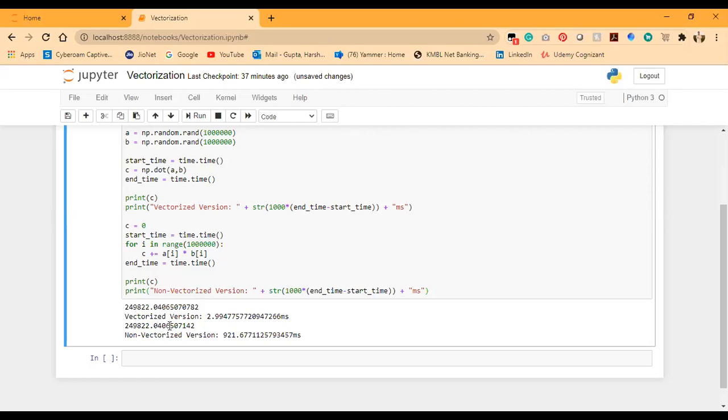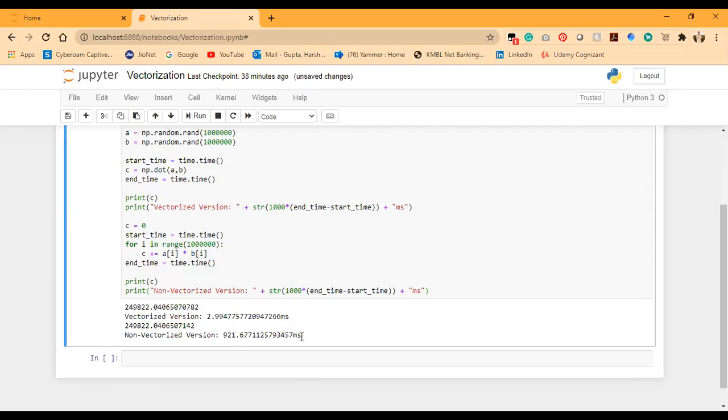Also, the time taken for computation in the vectorized version is somewhat 2.994 millisecond, and for the non-vectorized operation it is 921.677 millisecond. So you can see a vast difference between the vectorized operation and the non-vectorized operation.